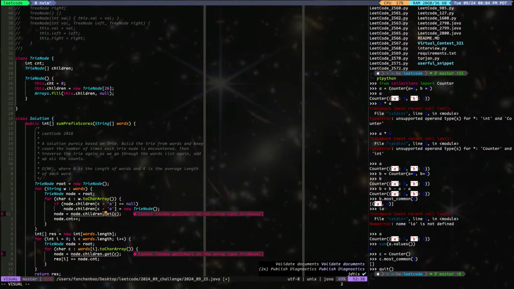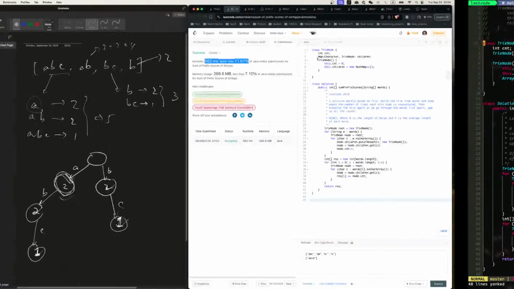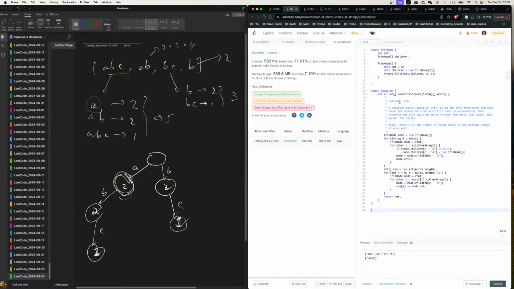And this is not get, this is going to be c minus a. Everything else is the same, and here we're going to say c minus a. I bet this is going to make it a little bit faster, because the overhead of creating a map is quite dramatic.